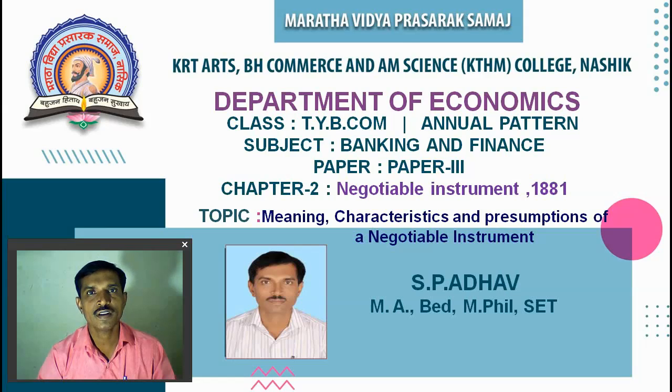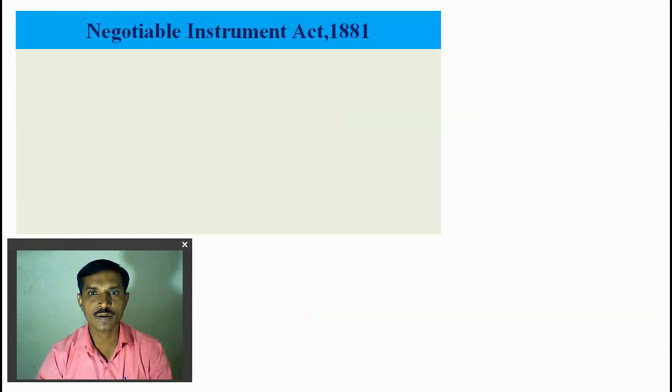Hello friend, last time we discussed the laws related to banking in India in chapter 1. This time we discuss chapter number 2, the Negotiable Instruments Act, 1881.